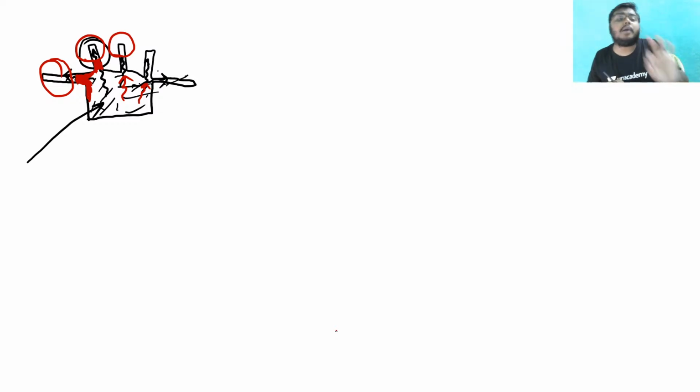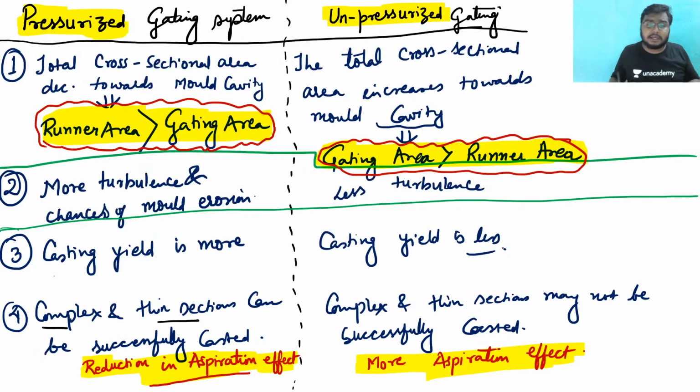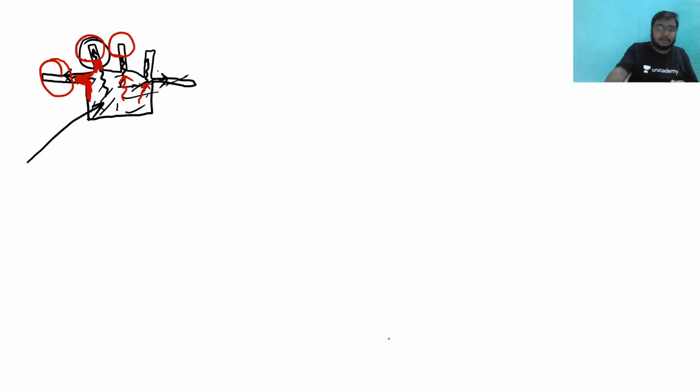So this is the problem that we face in the unpressurized gating system, and hence complex and thin sections may not be successfully casted. That's what I have written. Successfully casted means you can cast like this, you will get a section like this. You can always cast, but it will not be that good. So this is not a successful casting. Clear?